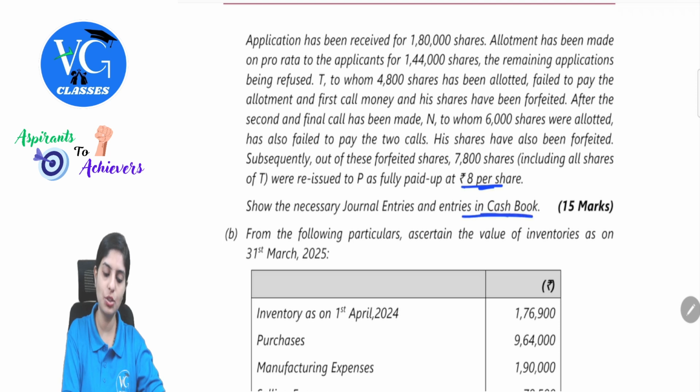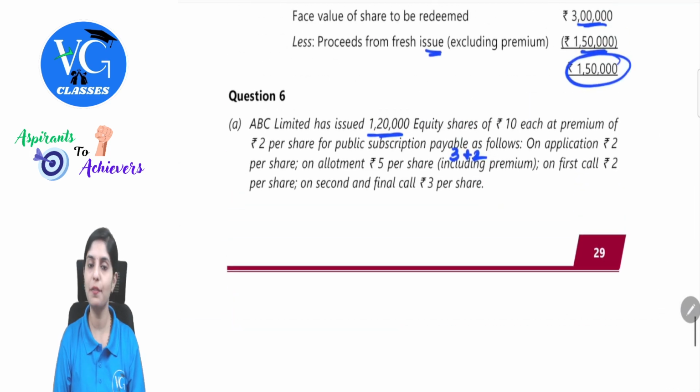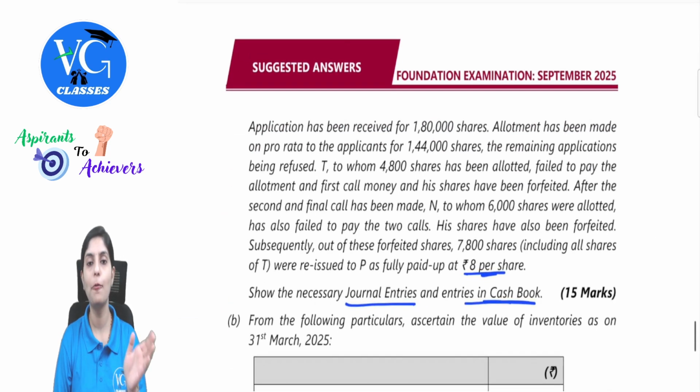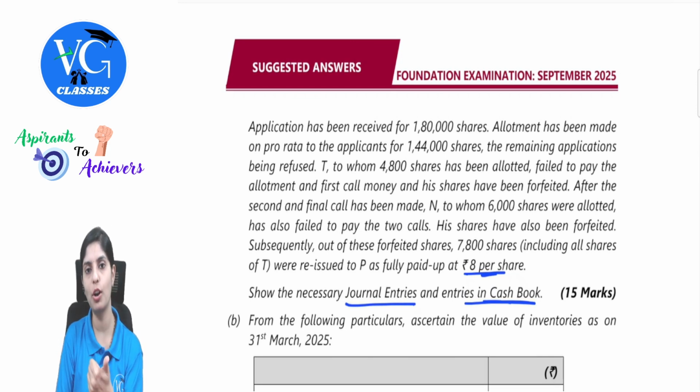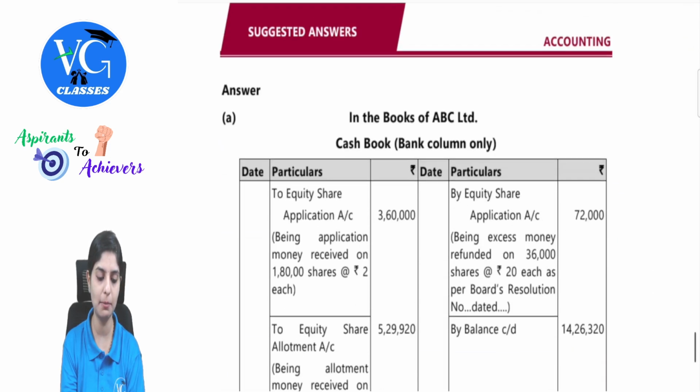So this is the catch. You have to show the normal entries along with the entries in cash book. So there is a transaction starting from issue and then there is forfeiture because of non-payment of one shareholder for allotment and call, and for the other shareholder who is not paying two calls as well. Then there is reissue later on. So let's understand this entry. Observe, such a question comes for a good weightage, for 15 marks.